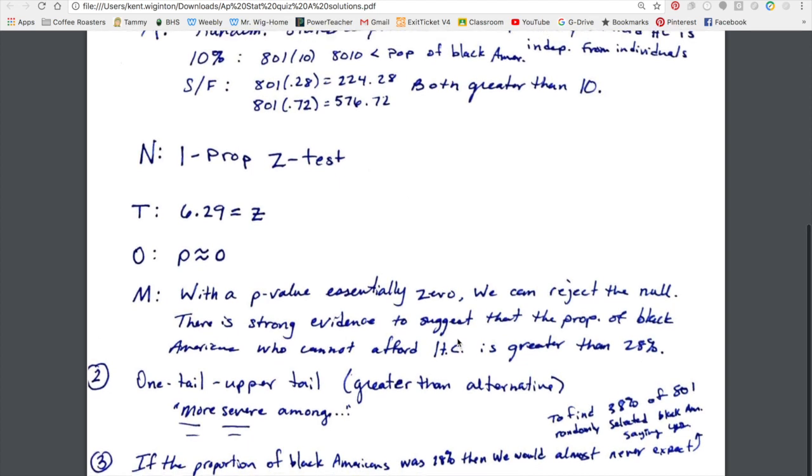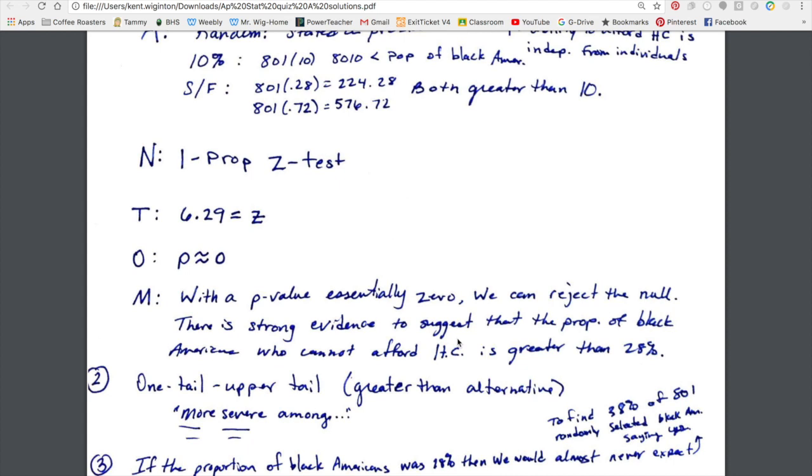All right, the second and third parts asked whether it was one-tailed or two-tailed, upper tail or lower tail. In this case, that decision comes directly from the alternative. Since we used a greater than alternative, that's a one-sided tail. The two-sided tail is not equal to. One-sided tails are less than or greater than. In this case it was a greater than, so above the mean. So that's a one-tail, upper tail alternative.